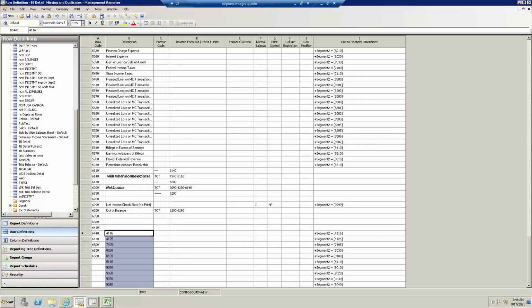Now, the second thing, after missing accounts, which was in the row definition found here, is the ability to find duplicate accounts, but it's in a different spot. I have to go to the report definition.